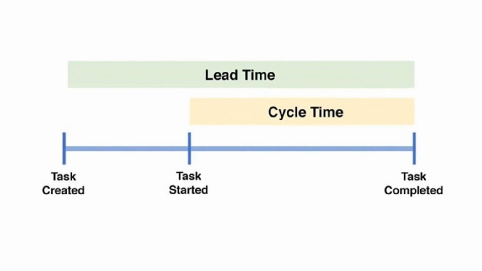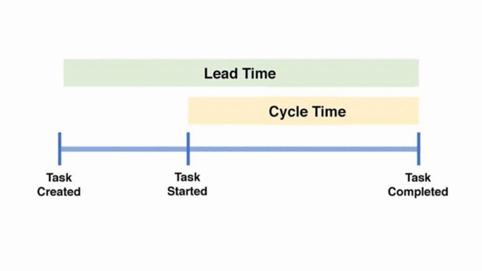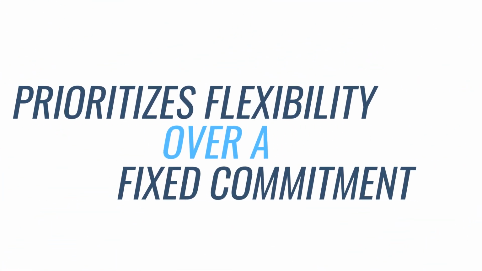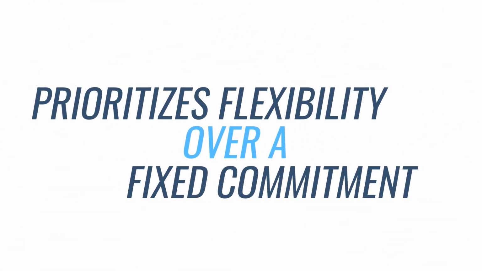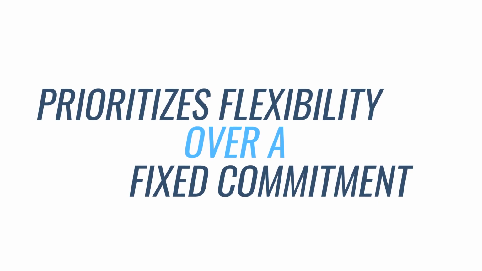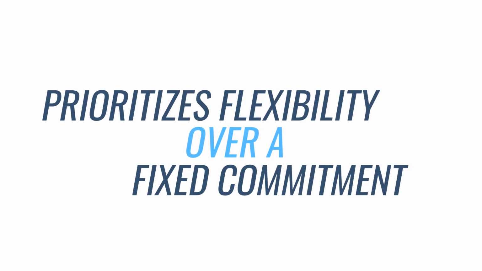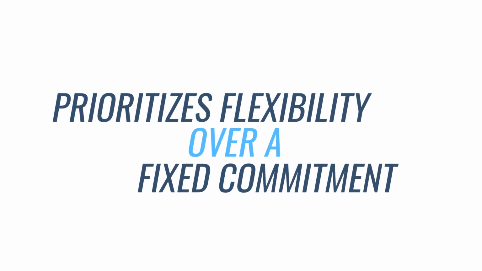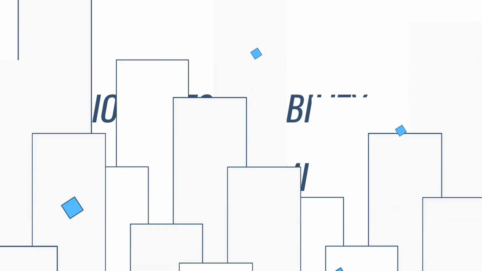Kanban is obsessed with lead time and cycle time, the time it takes for one item to go from start to finish. Kanban's strength. It's excellent for processes where work is unpredictable, priorities change often, or the focus is on maintenance and continuous improvement. It prioritizes flexibility over a fixed commitment.